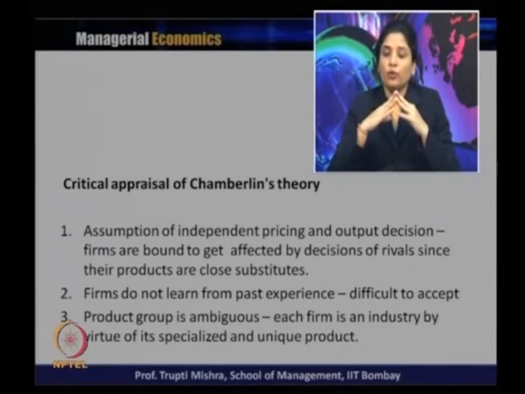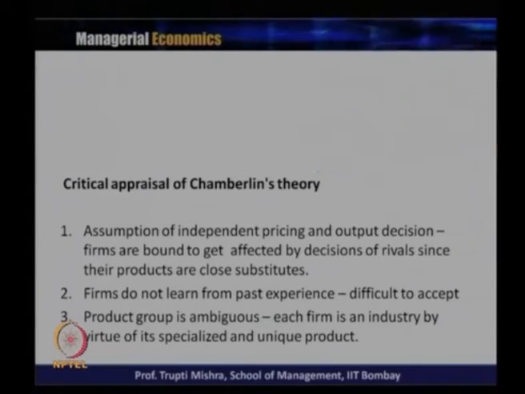Then the product group is ambiguous. Each firm is an industry by virtue of its specialized and unique product, and within the industry we talk about the product group, those who are producing similar or identical kinds of products. There is a bit of ambiguity, because each firm in an industry is different, typically in monopolistic competition, because each firm produces a product different from whatever is there in the market.